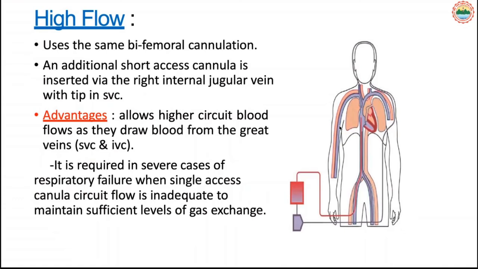High flow ECMO is a bifemoral cannulation, using large-bore cannulas in both cases. The circuit flow is very high, and it is especially used in severe respiratory failure, usually in emergency cases. If the patient is not on a ventilator and we know the patient will not come back, like especially in cases of drowning, where the whole lung is filled with water, the patient is not able to oxygenate and we cannot ventilate. So in these cases we directly use high flow ECMO accessing the femoral vessels.